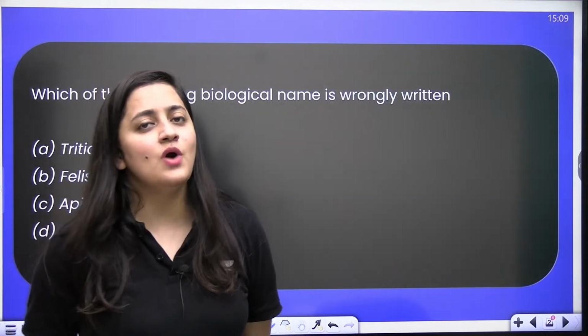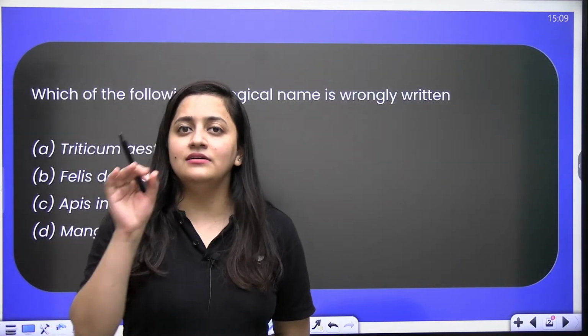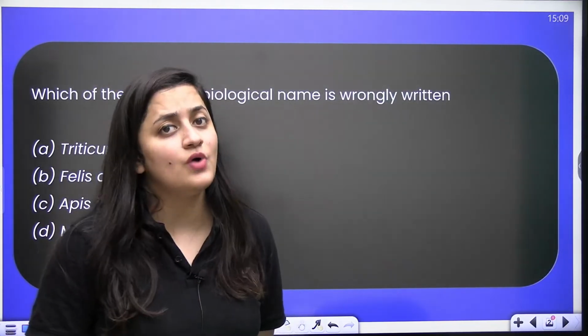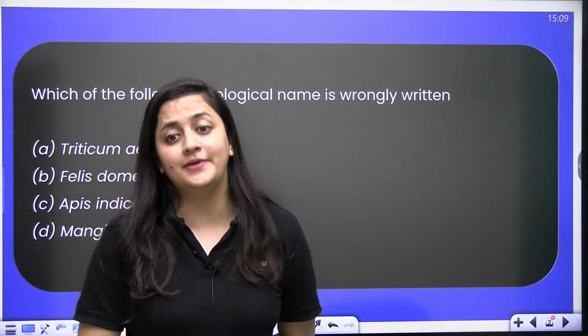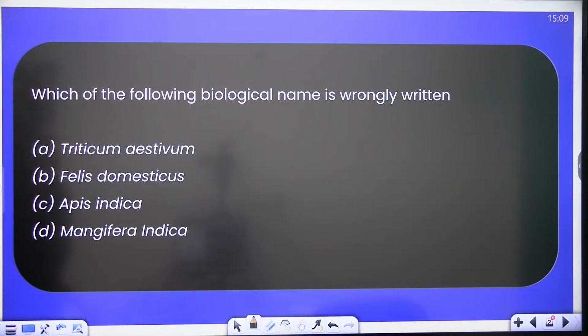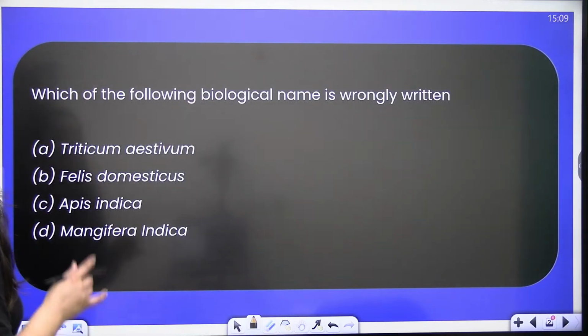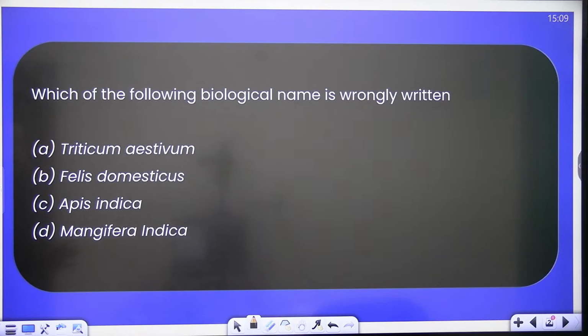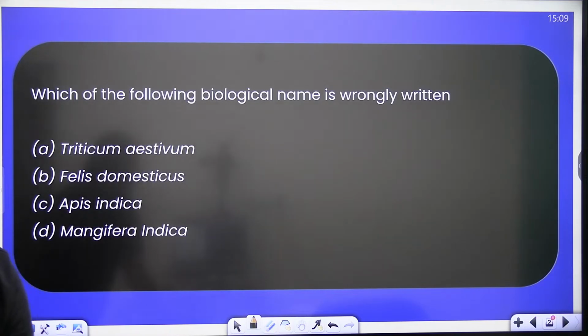So see, I am going to ask you the questions, and trust me, you will get only a few seconds to answer, because this chapter is easy. So here we go. Here we have our first question. Which of the following biological names is wrongly written?